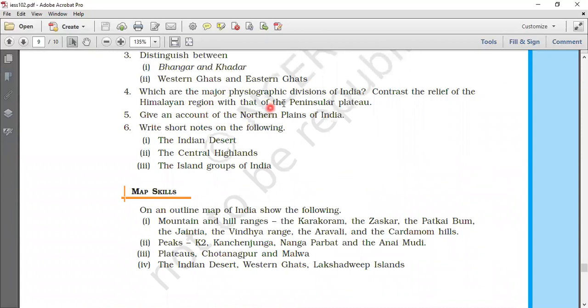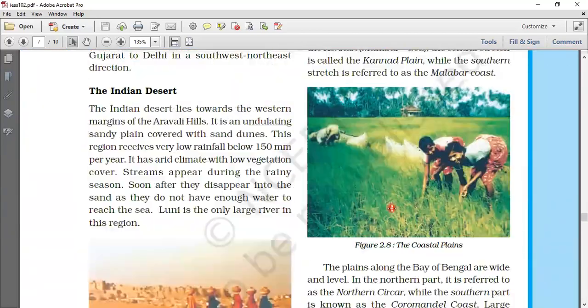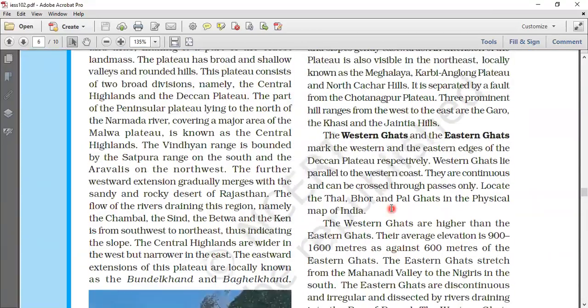All right. Next question: give an account of the northern plains of India. I will read out the answer, and you can just mark the points in your textbooks.